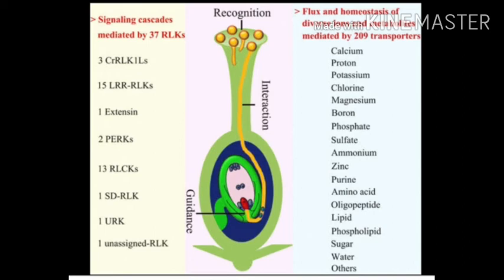Recently, botanists have been able to identify some of the pollen and pistil components and the interaction leading to recognition, followed by acceptance or rejection. The knowledge gained in this area would certainly help plant breeders in manipulating pollen pistil interaction, even in incompatible pollination, to get the desired hybrids. It also plays an important role in sexual reproduction and seed formation.